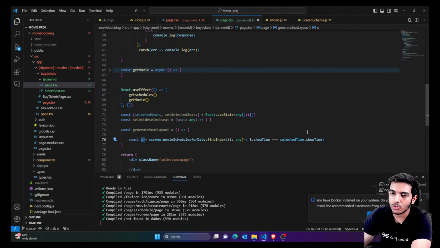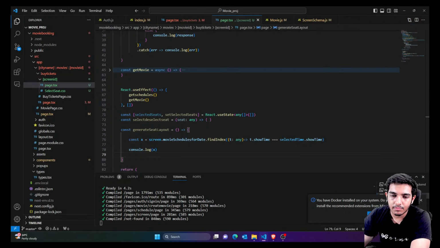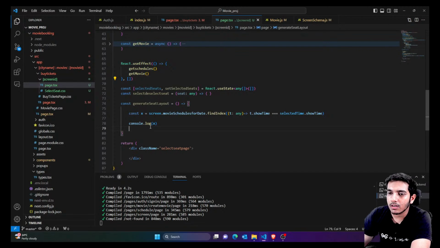So initially it would return 0. You can actually print this. So for printing this, what you can do is you can actually console log X. And one more thing, we are going to use this in our page sometime.